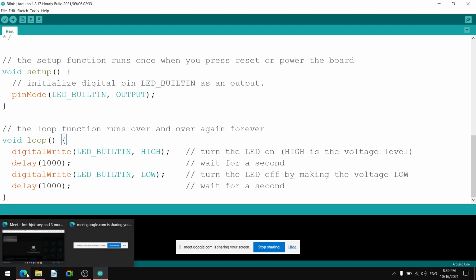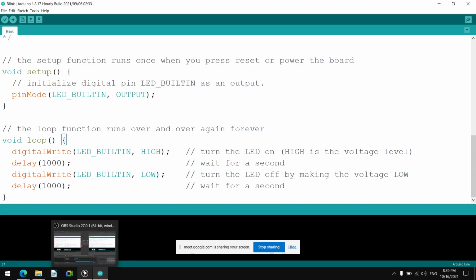Hope you are able to see this. Okay, so what is there in the while loop?